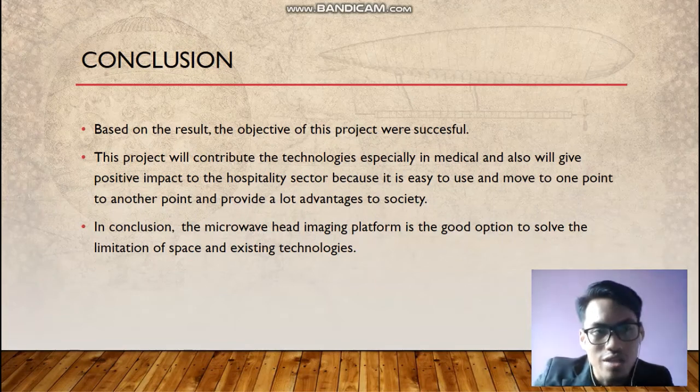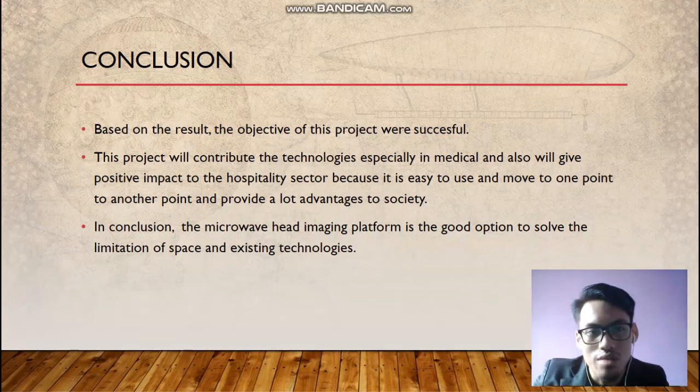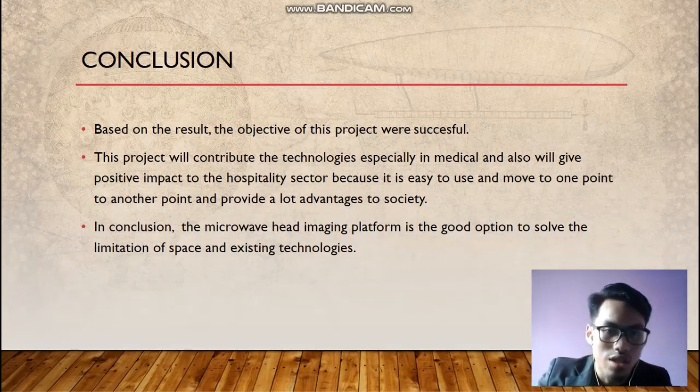Okay, the second one is, this project will contribute to the technologies, especially in medical, and also will give positive impact to the hospitality sector because it is easy to use and move from one point to another point and provide a lot of advantage to society. In conclusion, this microwave imaging platform is a good option to solve the limitation of space and existing technologies.